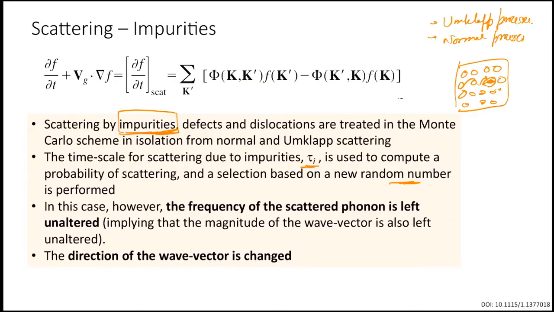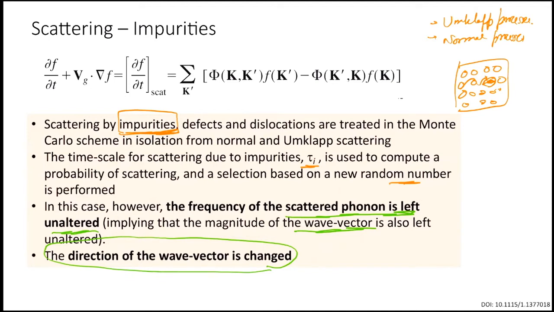So basically that's what we are writing here. The frequency of the scattered phonon is left unaltered. So the magnitude of the wave vector also doesn't change. The only thing which changes is the direction of the wave vector. So this direction we have to resample through the same process we had defined earlier. You would resample the direction of the wave vector, and then propagate the particle in the new direction. Okay, so this impurity part is clear, the impurity and Umklapp, how they are different. Yes, sir. Sure.